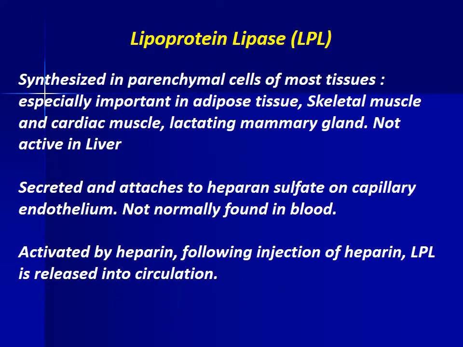Lipoprotein lipase is synthesized in parenchymal cells of most tissues, especially important in adipose tissue, skeletal muscle, cardiac muscle, and lactating mammary gland. It is not active in liver. It is secreted and attaches to heparan sulfate on capillary endothelium, and is not normally found in blood. It is activated by heparin; following injection of heparin, LPL is released into circulation.